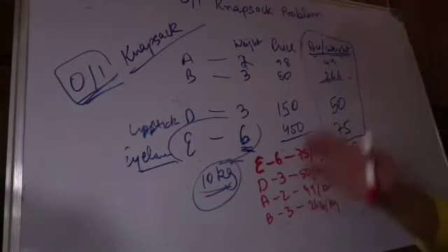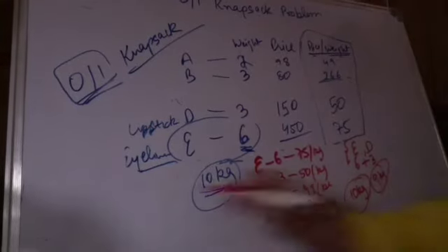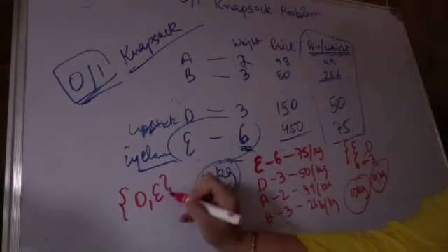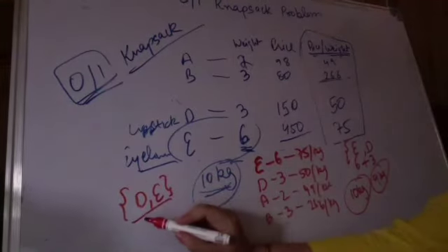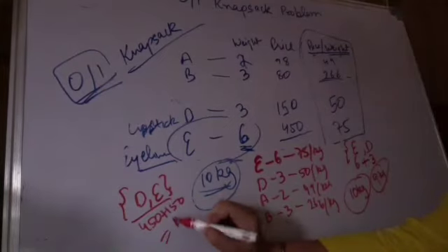There is no other element of 1 kg that can be picked. So my greedy approach gives me a solution of picking my bag with the elements D and E, the cost of which comes out to be 450 plus 150, giving me rupees 600.